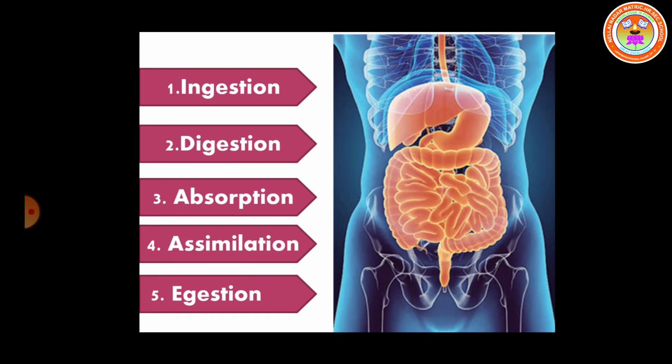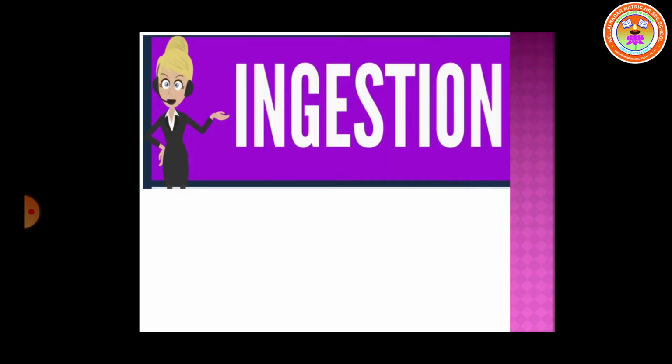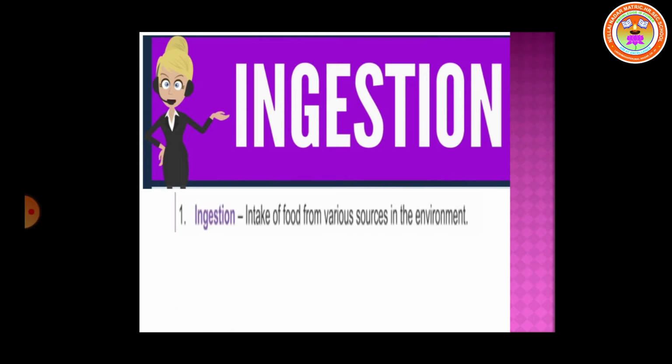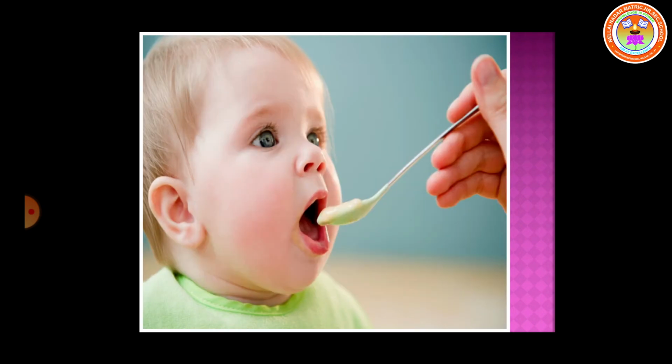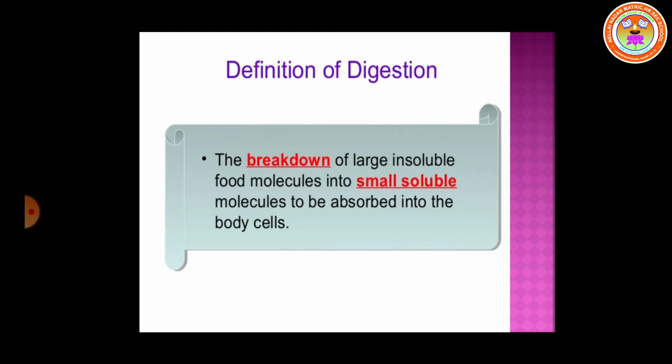So the first process is ingestion. The process of nutrition begins with intake of food. That is called ingestion. Ingestion means nothing but eating. The second process is digestion.